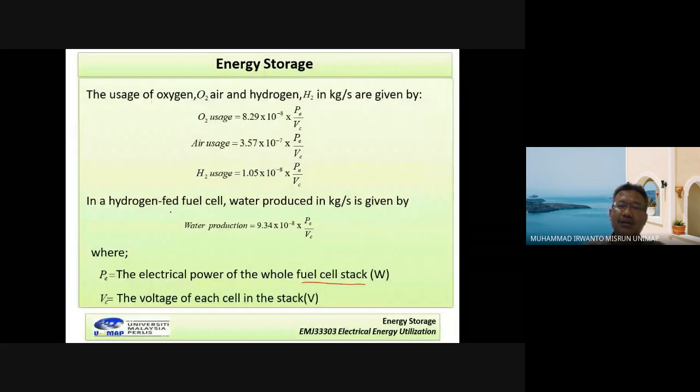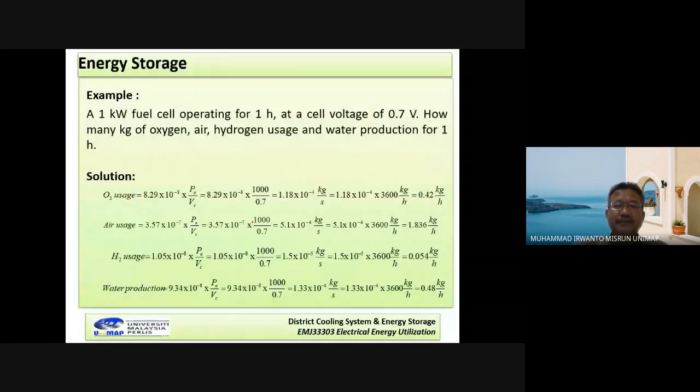Now for this case we want to know an example. Look at this example. A 1 kilowatt fuel cell operating for 1 hour, at a cell voltage of 0.7 volt. How many kilograms of oxygen, air, hydrogen usage, and water production for 1 hour?